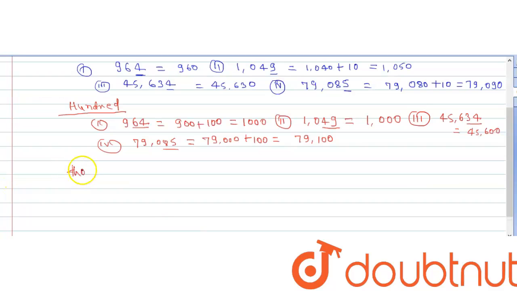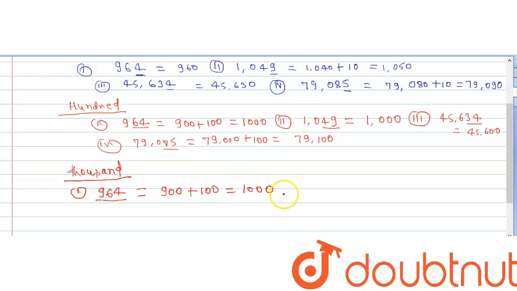Let's round off all the parts of this question to the nearest 1000. Our first part is 964. So rounding it to the nearest 1000, we have to look at the last three digits, which are 964, and 964 is greater than 500. So after rounding off, it will give 900 plus 100, which is equal to 1000.